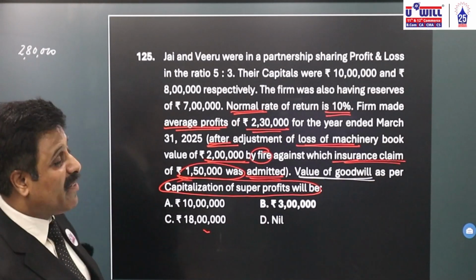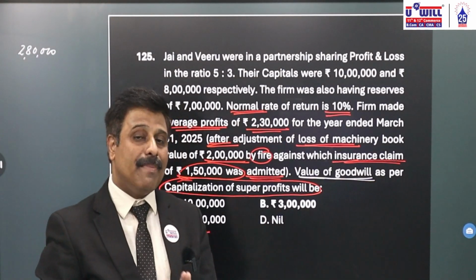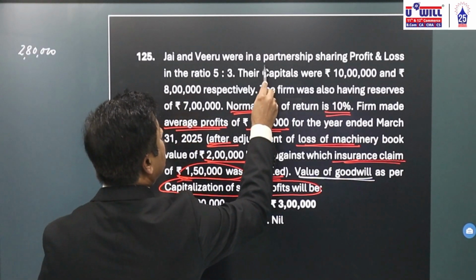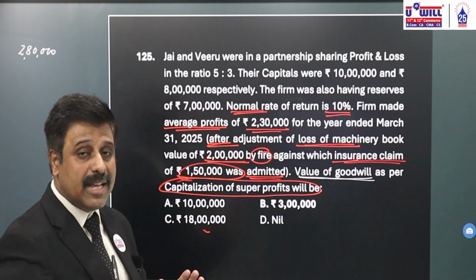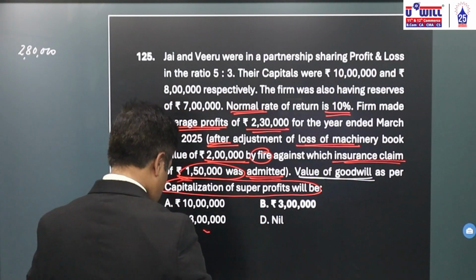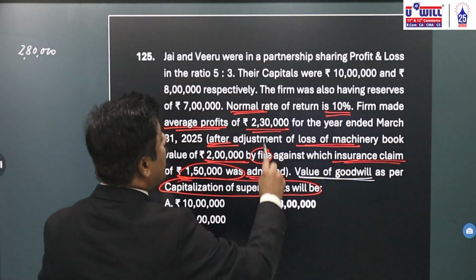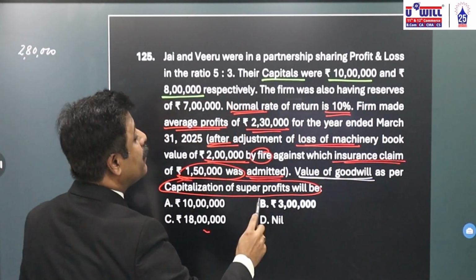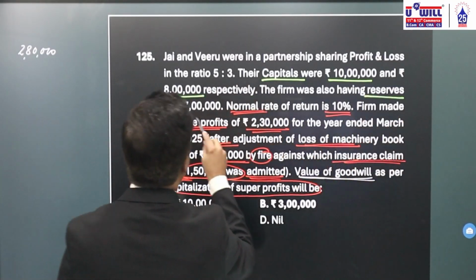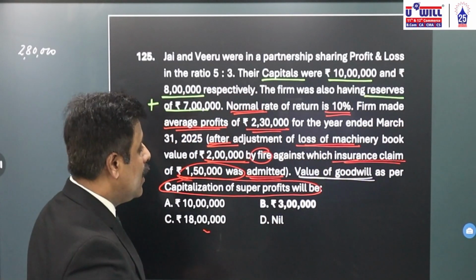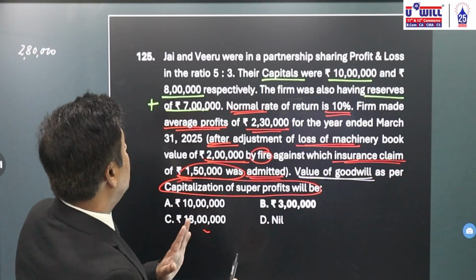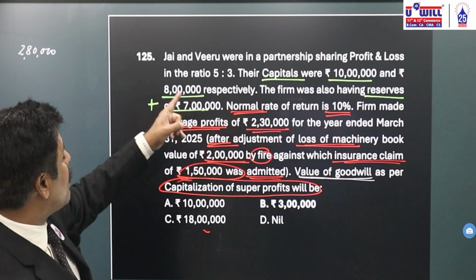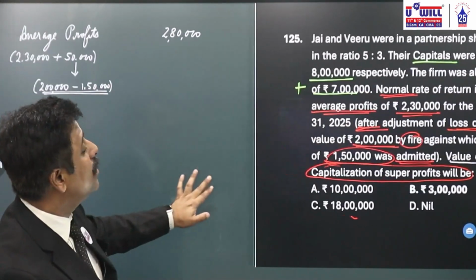Now, how do we find the super profits? Average or actual profits minus normal profits. How do you get normal profits? Capital employed multiplied by normal rate of return. Now, what all things will be included in capital employed? Capital employed will include capitals, which are 10 lakh and 8 lakh respectively of Jay and Viru. It will also include reserves. That is a part of capital employed. So what would be the capital employed? 10 lakh plus 8 lakh plus 7 lakhs, 25 lakhs.